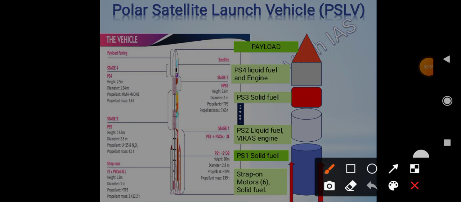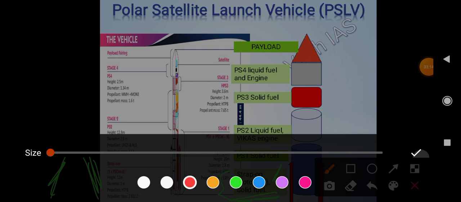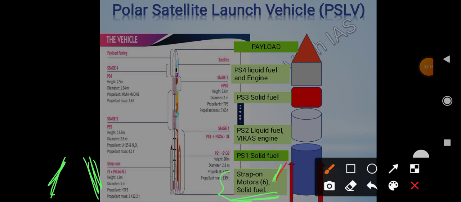Here, what we have to remember are the components like this. First is strap-on motors. Because the push is required, that push is given by these motors. Okay, this uses solid fuel, and there are 6 strap-on motors. This you have to remember. I didn't draw all the 6, I could not. But to make you understand, there were 6 strap-on motors, remember this.